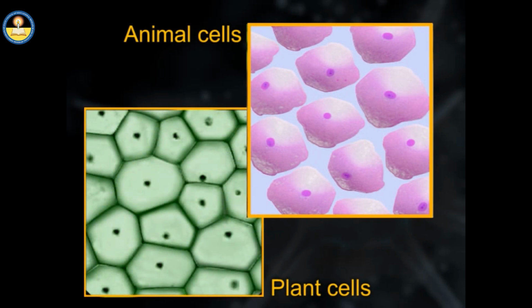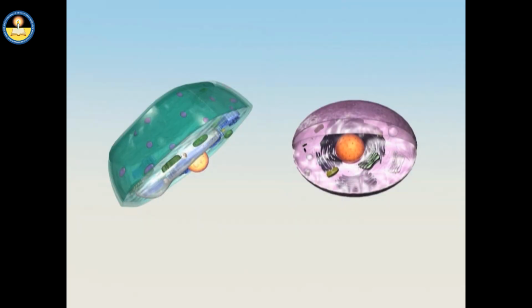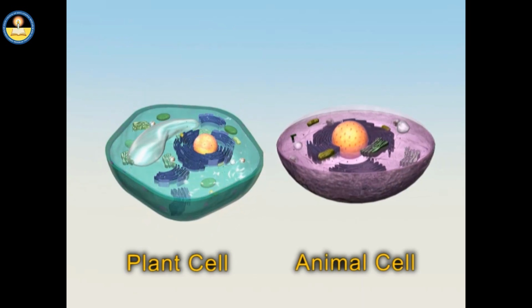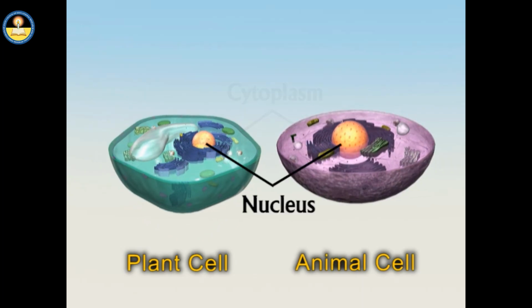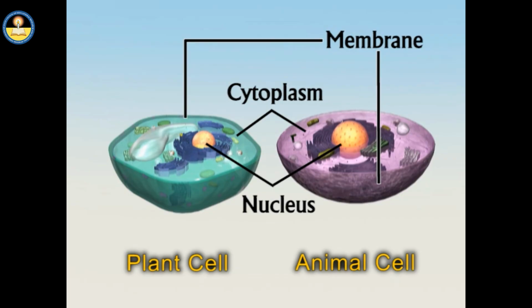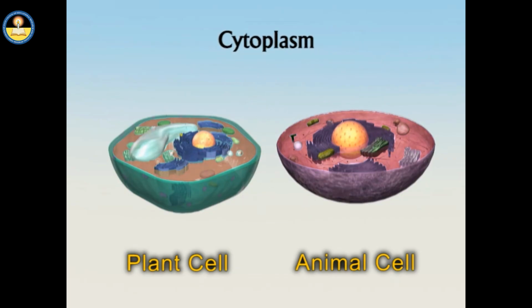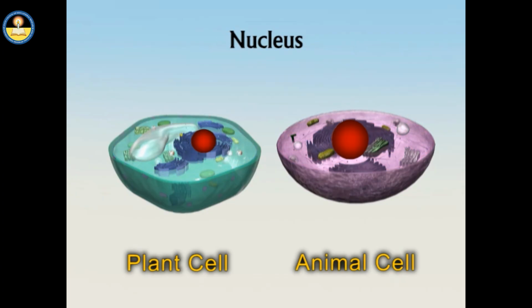These are plant cells and these are animal cells. Both the cells have three critical parts in common: the nucleus, the cytoplasm, and the membrane. Cytoplasm is a thick, jelly-like material filling the entire space and providing medium to other organelles. The nucleus contains most of the cell's genetic material and is responsible for running all reactions happening in the cell.